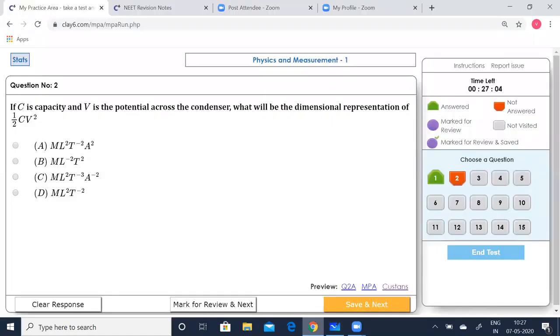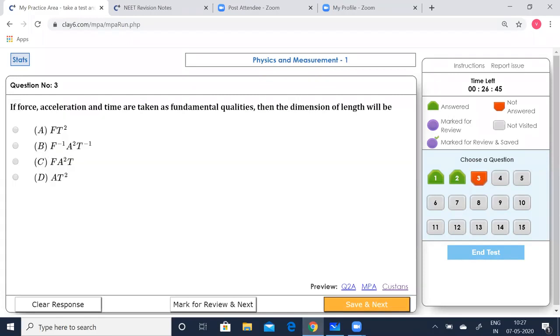Now what is the dimension for work? You can see that D is correct. So M L squared T to the power of -2 is the dimension for work. Now let us save this and go to the next question. Question number 3. If force, acceleration and time are taken as fundamental quantities, then what will be the dimension of length?